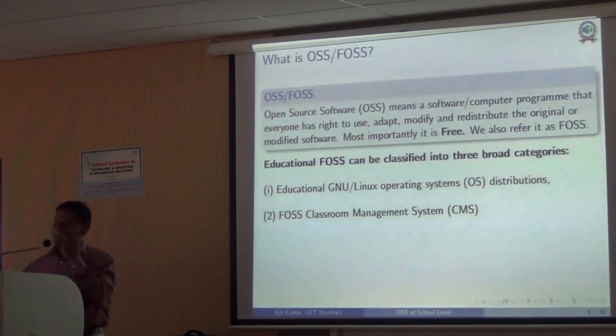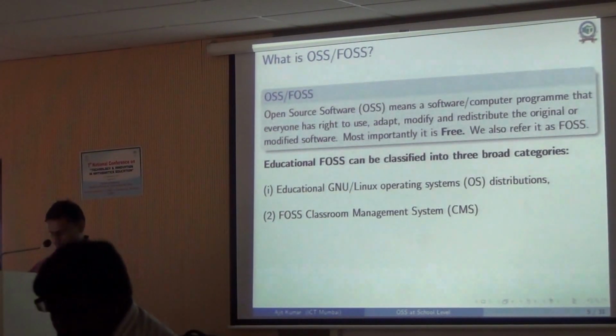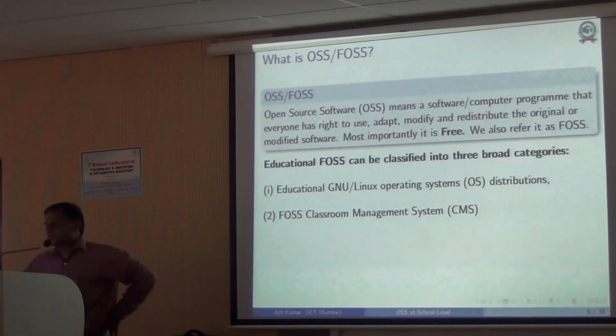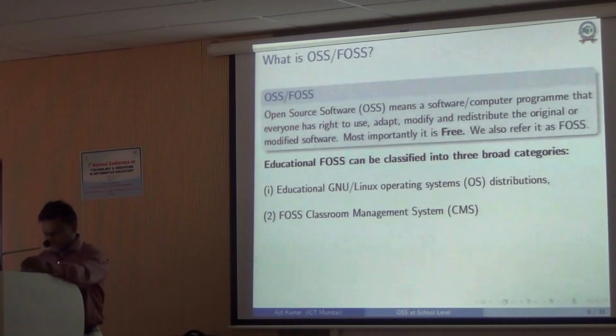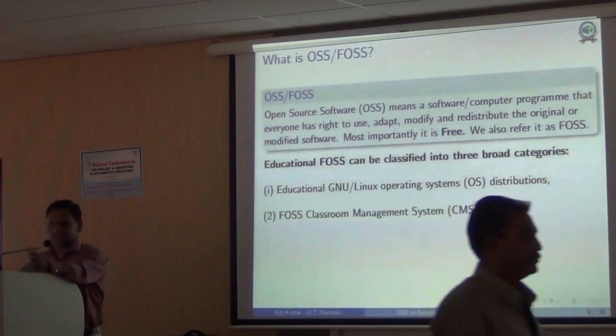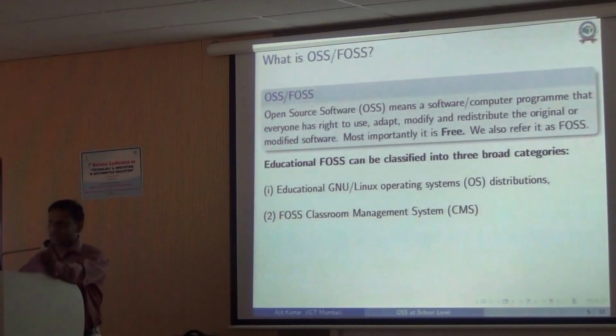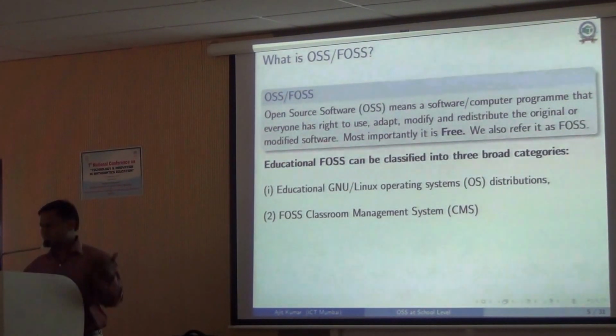Next is open source software available for classroom management systems, or LMS as they call it. Here also there are lots of them available freely. One of the most popular ones is Moodle. Then there are many others like Blackboard. Now Google has also come with Google Classroom. So many of these are under the classroom management system category, and those are also freely available. Of course, there are also many that are commercially available.